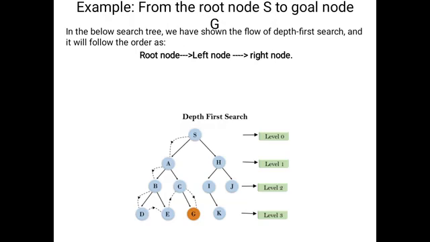Why will we move to the capital E here? All the left nodes are completed. That's why we will move to the right child. Okay, so actually this is the backtracking process. Capital D is complete. Once again we will move to capital B. The left side is complete, so we will move to the right side. Here capital B nodes are completed. Once again we will apply the backtracking.